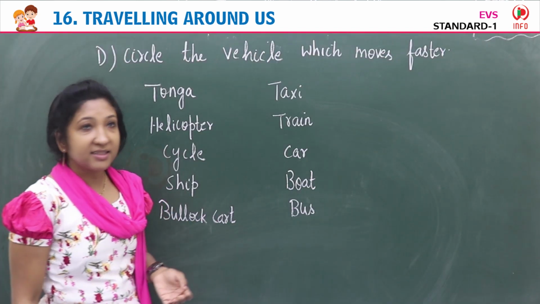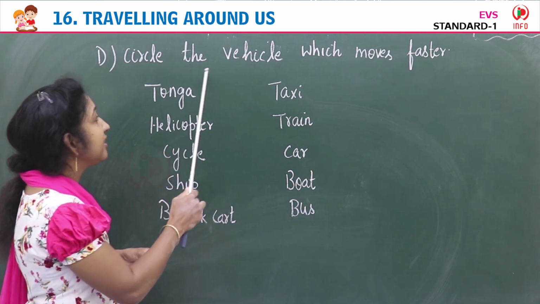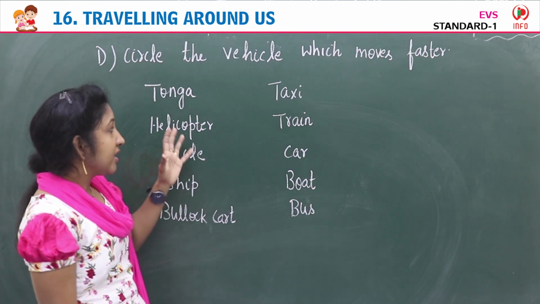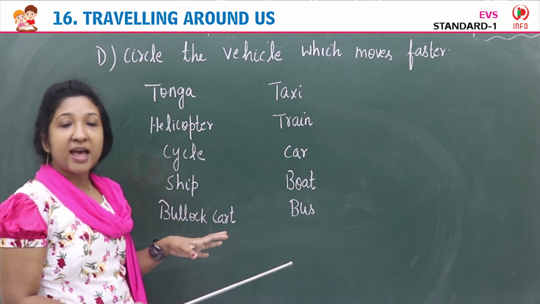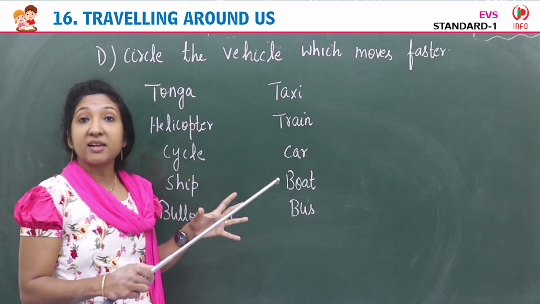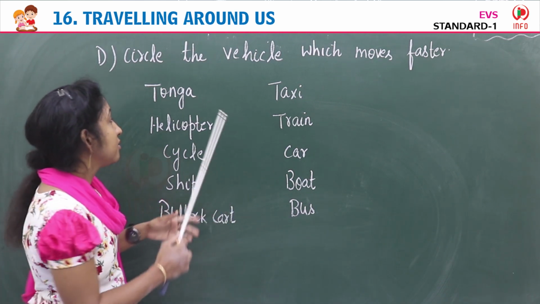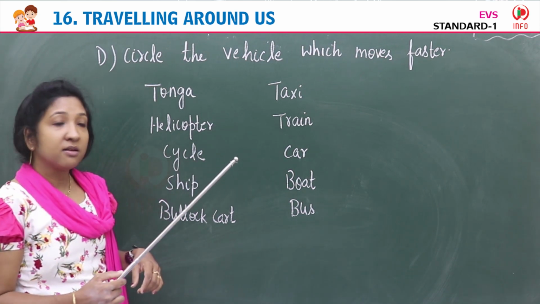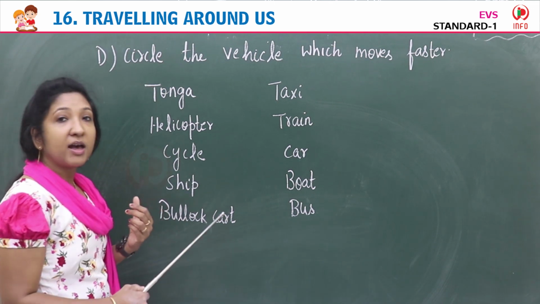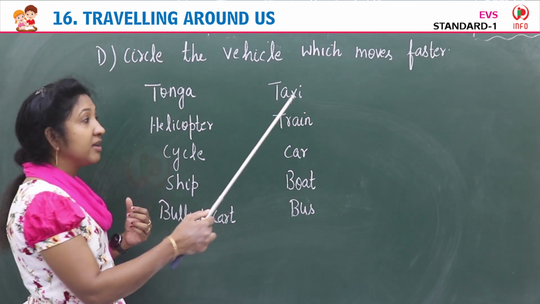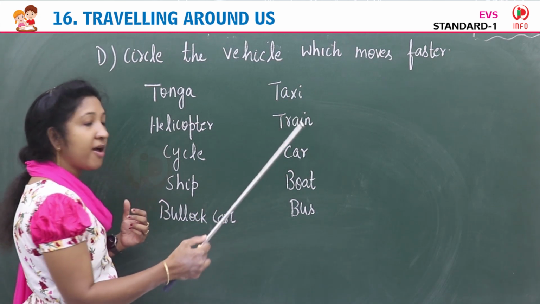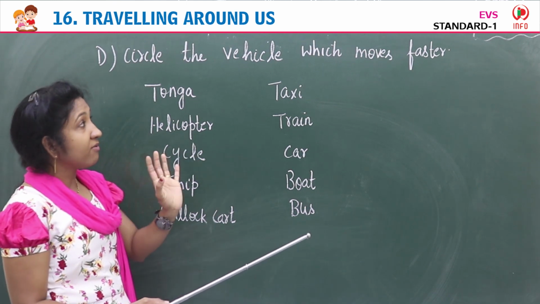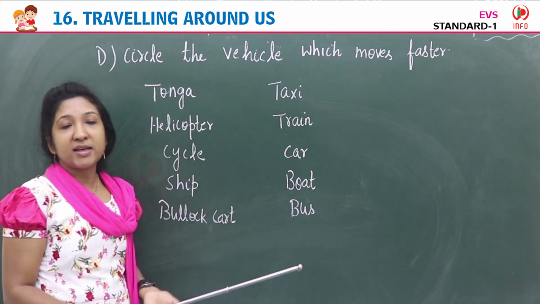Children, our next exercise, exercise D, circle the vehicle which moves faster. Okay. Yes, so here the names of some vehicles are given. You have to circle those vehicles that move so fast. So Tonga, helicopter, cycle, ship, bullock cart, taxi, train, car, boat, bus. So among these, which are the vehicles that move faster?